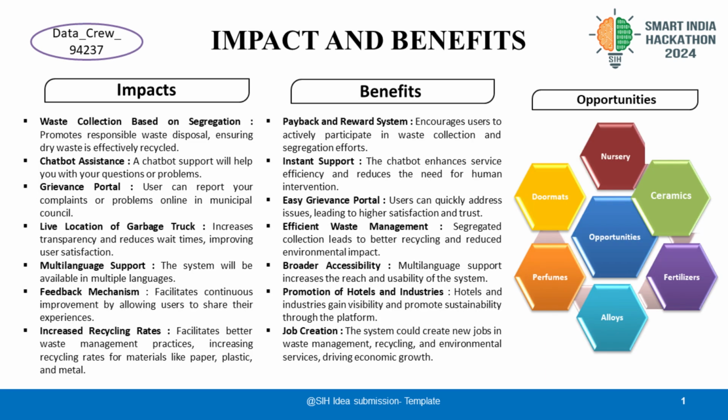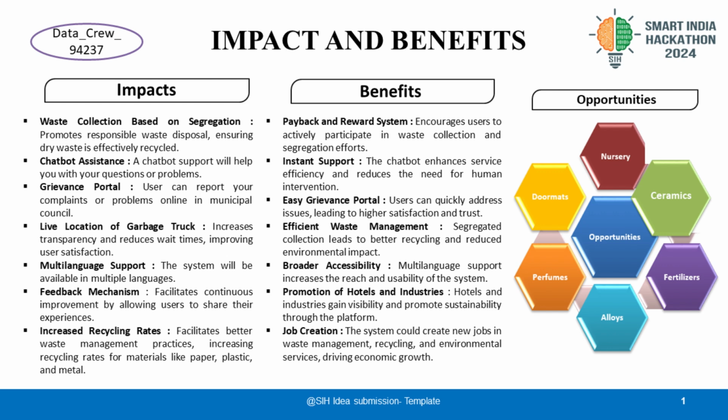The impacts we achieve from our system are waste collection based on segregation, chatbot assistance, grievance portal, live location of garbage truck, multilingual support, feedback mechanism, and increased recycling rates. There are also various benefits achieved from our system such as payback and reward system, instant support, easy grievance portal, efficient waste management, broader accessibility, promotion of hotels and industries, and job opportunities.